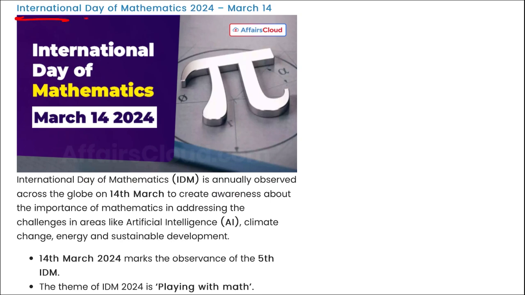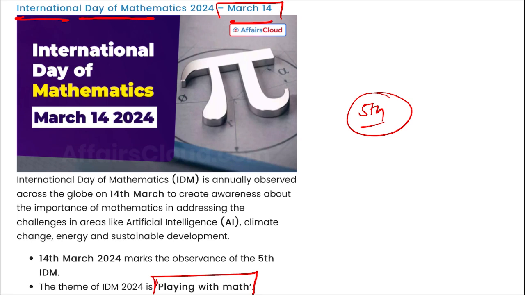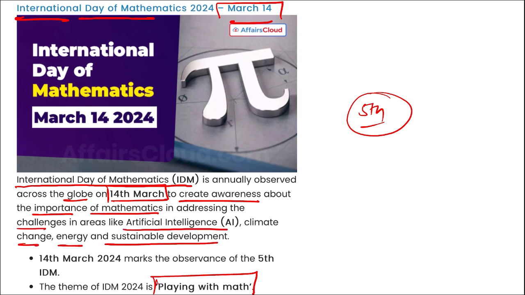Then International Day of Mathematics, we observe this on 14th of March and this was the 5th edition of the International Day of Mathematics that was observed, and the theme being playing with maths. It is annually observed across the globe on 14th of March to create awareness about the importance of mathematics in addressing the challenges in areas such as AI, climate change, energy and sustainable development. And this 14th of March marks the 5th edition of the IDM, that is International Day of Mathematics, and here is the theme that you need to remember.